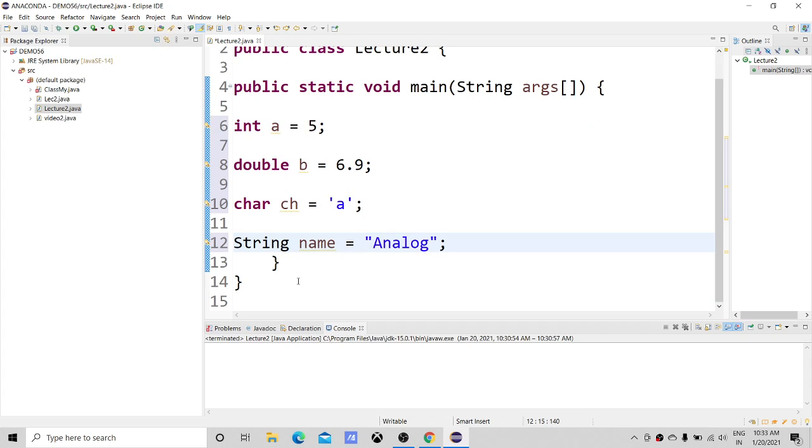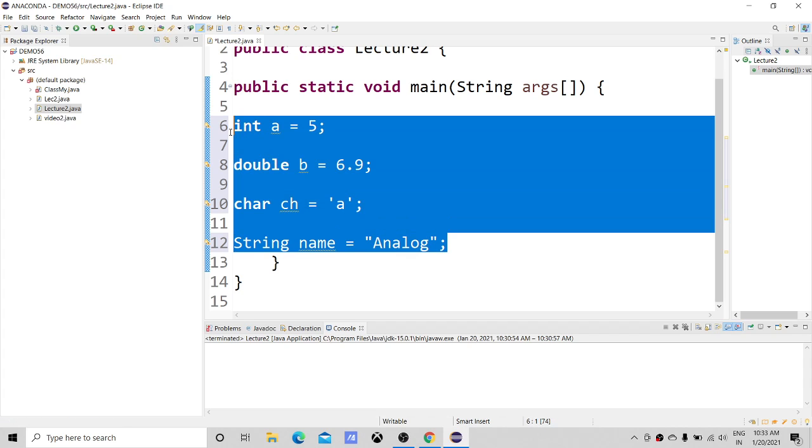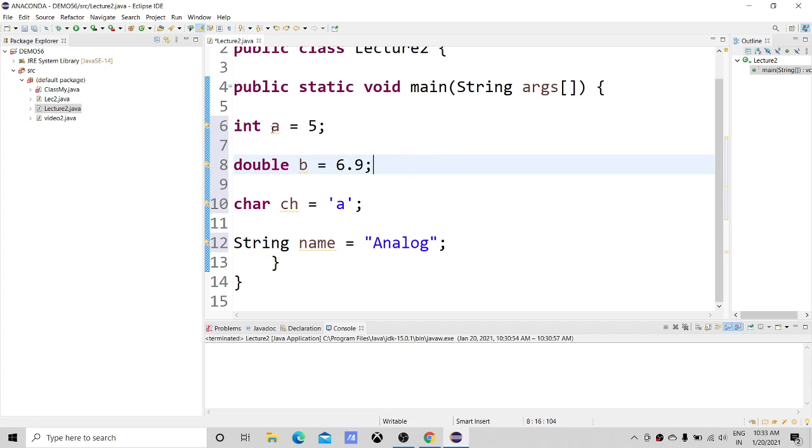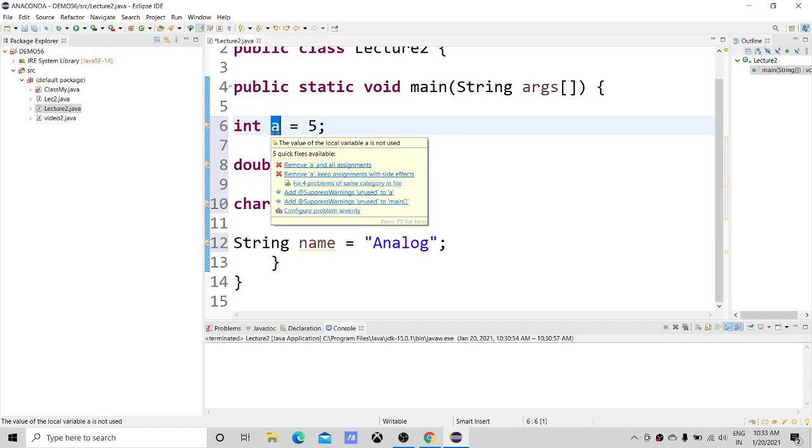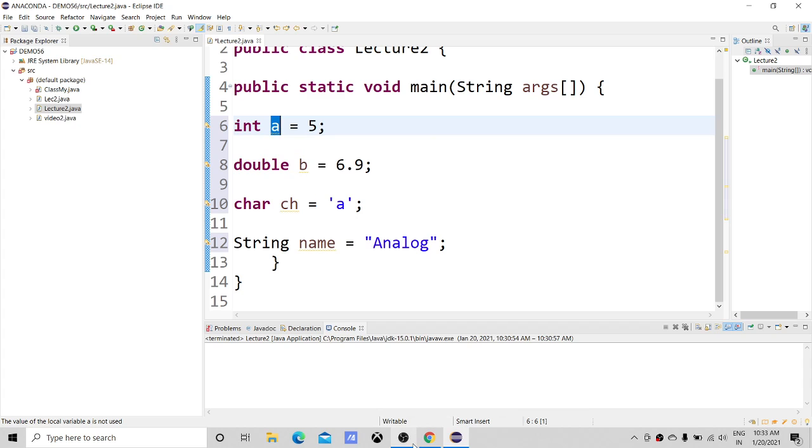So for now you guys must be thinking, sir, do we have any rules for naming these variables? I guess yeah, we have those rules.